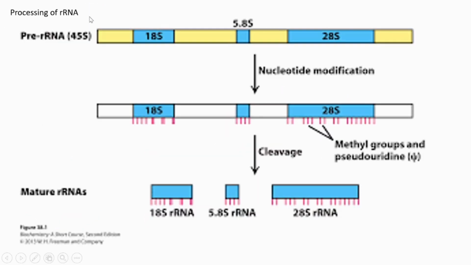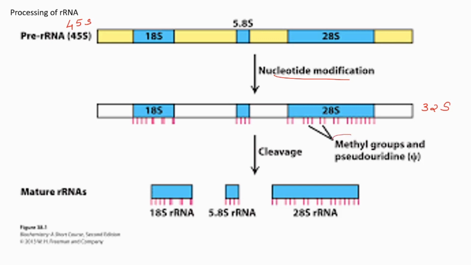Okay. Next, we are going to see the stages in the processing of rRNA. This is the first rRNA transcript formed from the DNA molecule. It is the longest rRNA, called 45S rRNA. This 45S rRNA undergoes some nucleotide modification and becomes another type of rRNA transcript called 32S rRNA transcript. At this stage, it undergoes that modification.